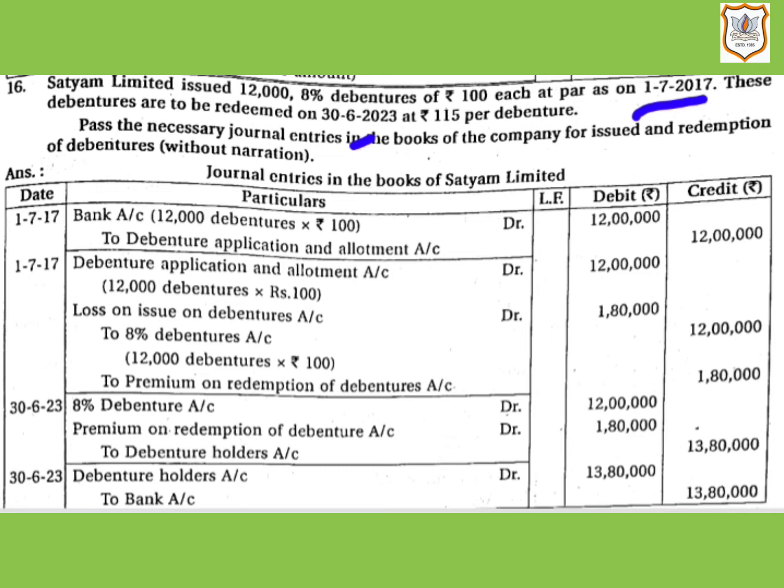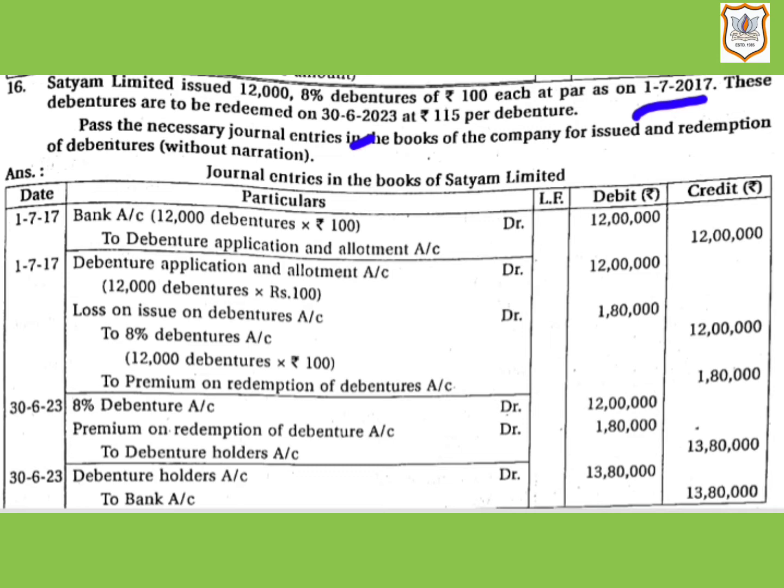So here you should keep in mind that the premium received at the time of issue of debentures and transferred to securities premium reserve account is a gain or profit for the company, whereas premium payable on redemption of debentures, which is transferred to premium on redemption of debentures account, is a liability to the company. When debentures are redeemable at a premium, the following entries will be written. Let us see under this situation.